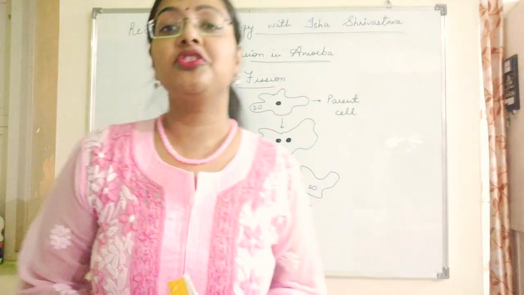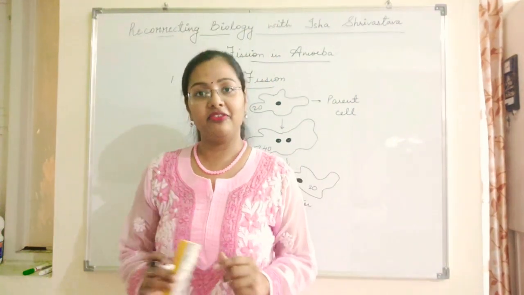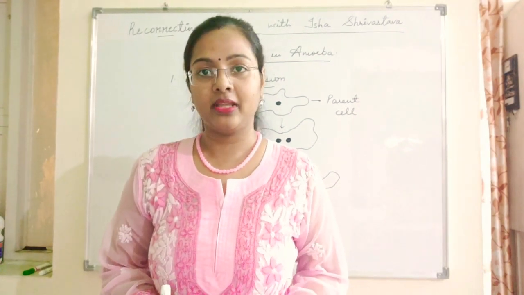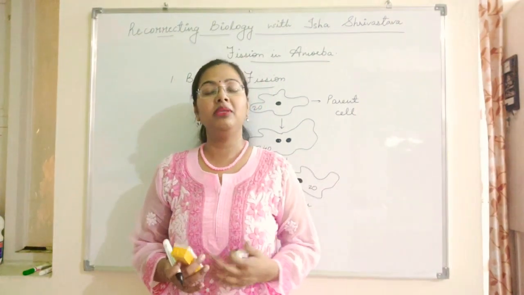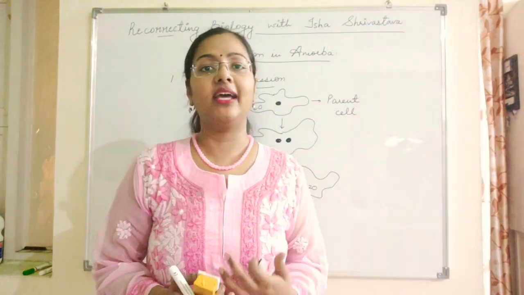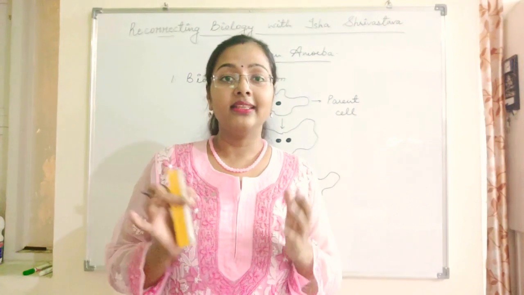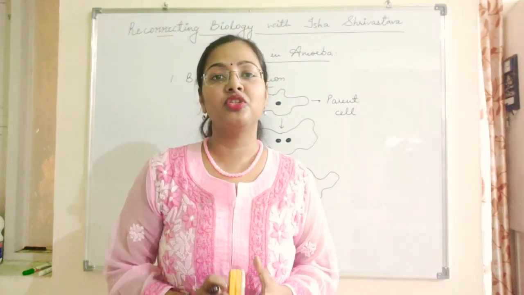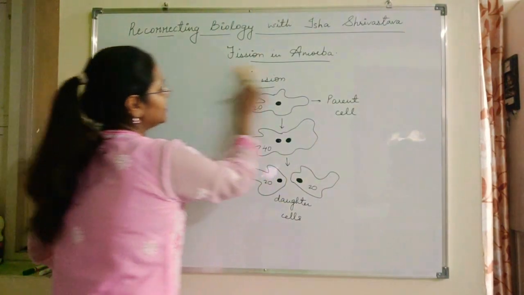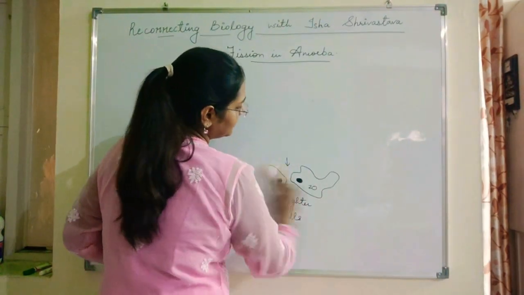Amoeba undergoes this type of cell division in favorable conditions of light, temperature, humidity, etc. But there are times when amoeba is not in favorable conditions of humidity, temperature, light, moisture. At that time, a different type of fission is shown by amoeba cells. Now, let's get to the second type, which is